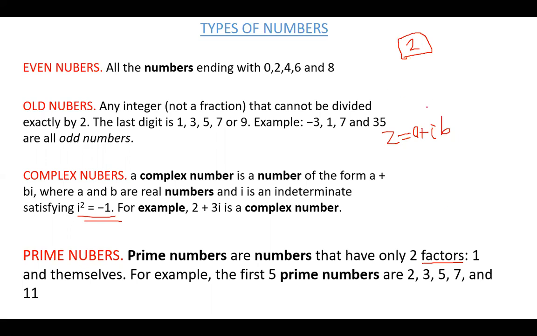Examples of prime numbers are 2, 3, 5, 7, and 11. But there are a lot of prime numbers as you go counting, going up like that. All right, let's proceed.